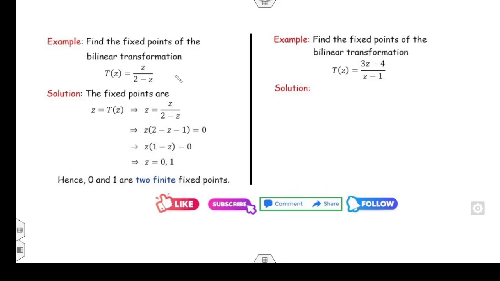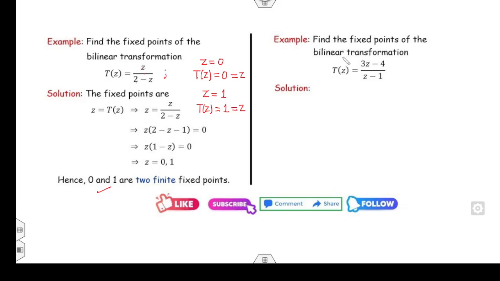You can check your answer in the examination as well. When you substitute z equal to 0, what is the value of T(z)? It is 0, the same as z. On the other hand, when you substitute z equal to 1, T(z) is 1 divided by (2 minus 1), which is 1, again the same as z.